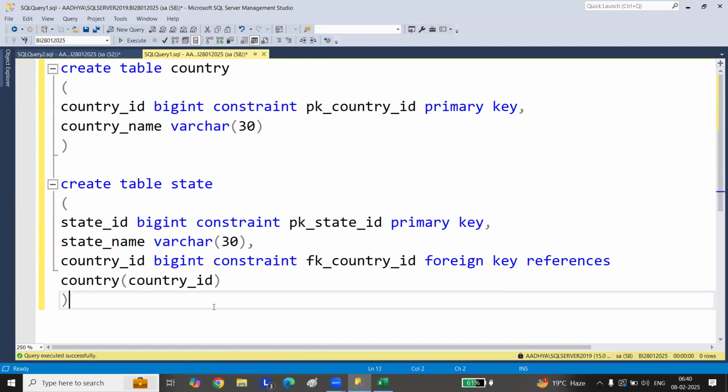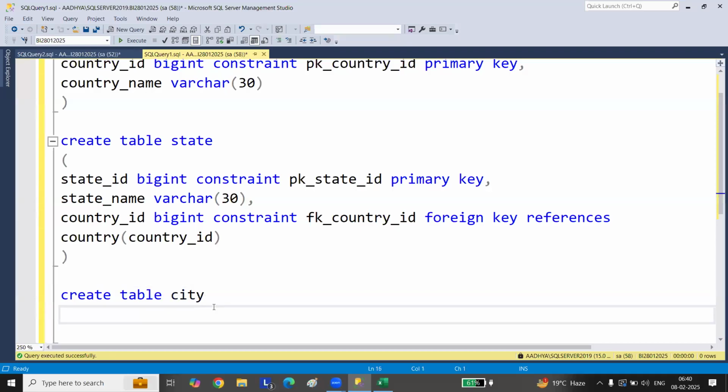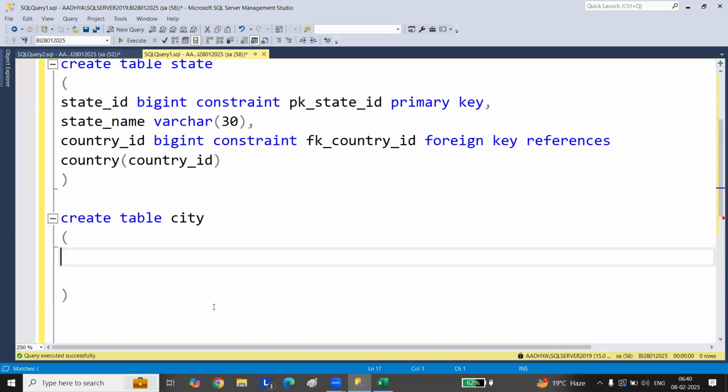Similarly, let's go and create the city table. Sorry, one question, Shrikant. In the column when you showed, the foreign key said null value. Will that come for the primary key? I'll come to that question and answer it. Give me 1 minute.